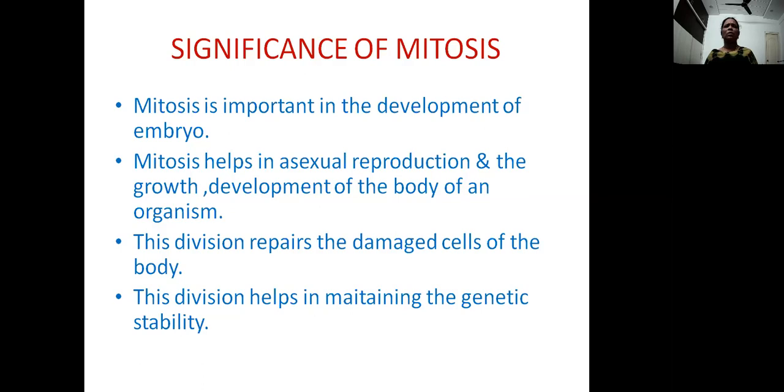During this division, the parent cell gives rise to two daughter cells, which are similar in all aspects in morphology, and the number of chromosomes remains as in the parent cell. So this division also helps in maintaining genetic stability. That is, the chromosomal number is maintained constantly in an organism with the help of this cell division. So this is about the important cell division called mitosis.